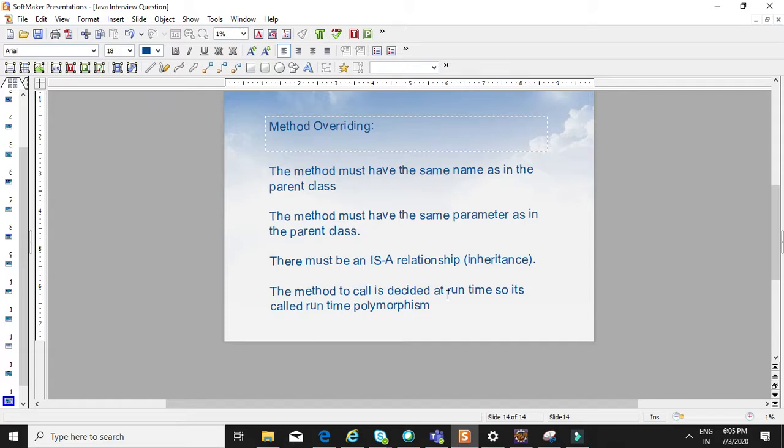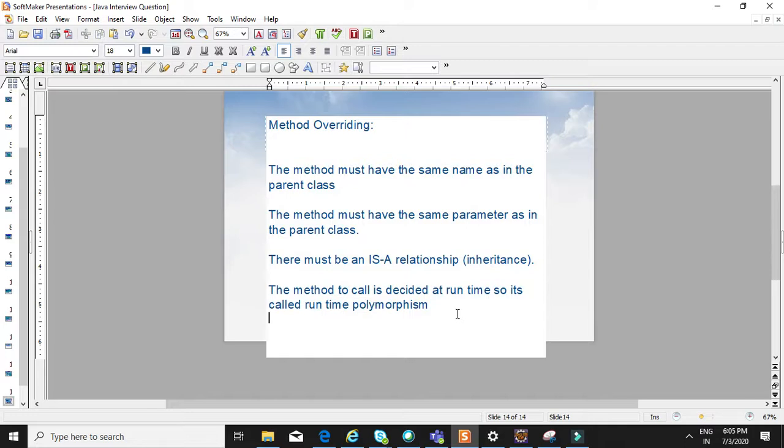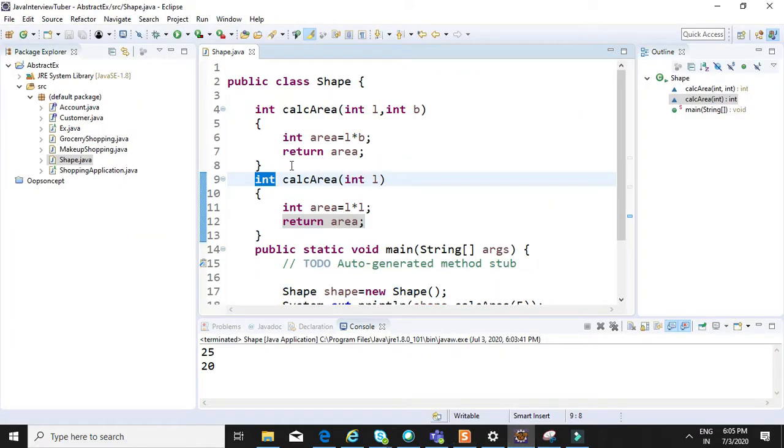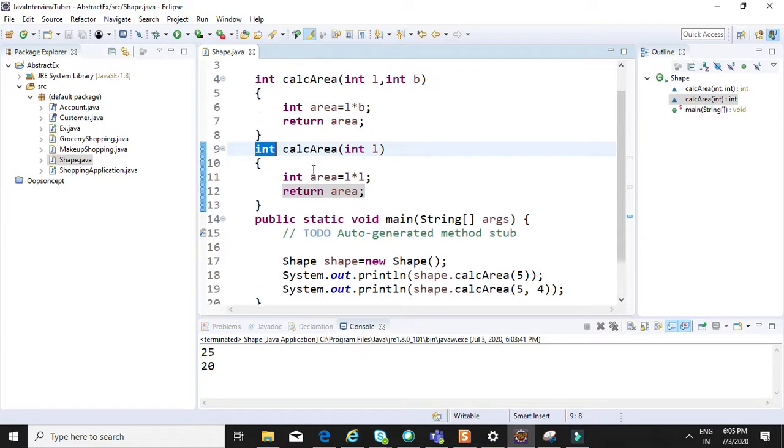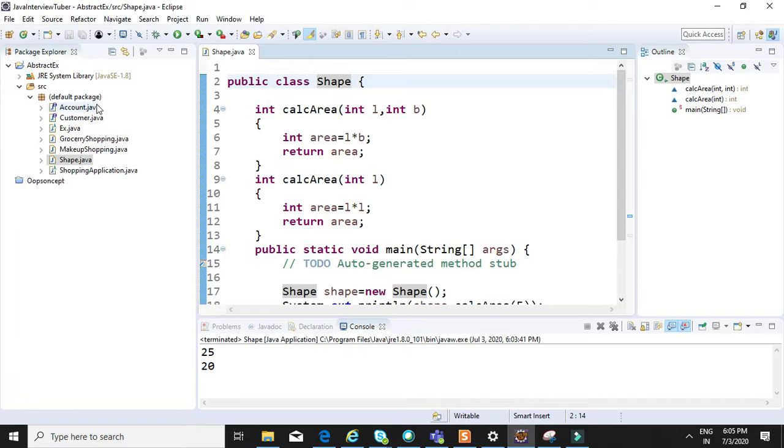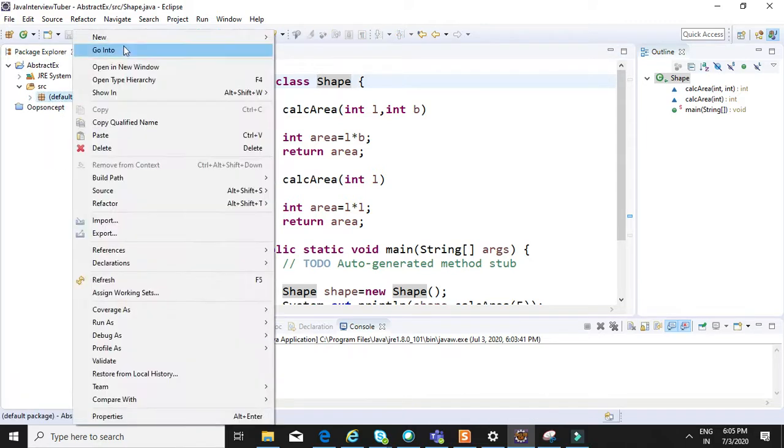It is decided at runtime because based on the object it will call the method. Based on the reference it will decide which method to call. So it is decided at runtime and it is called runtime polymorphism. So I'll create two classes, parent and child.